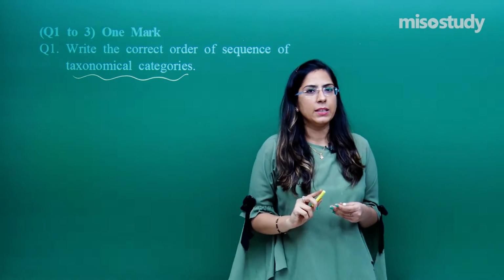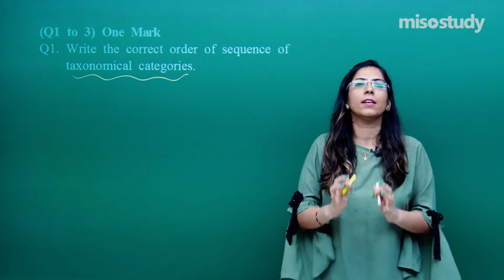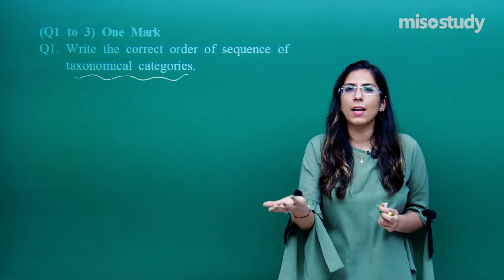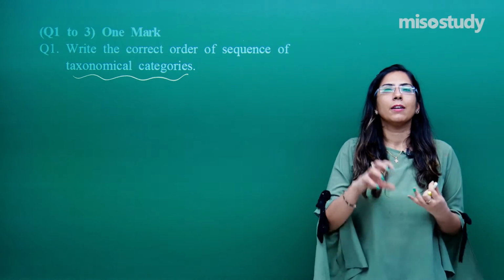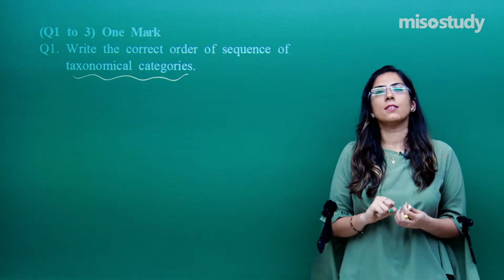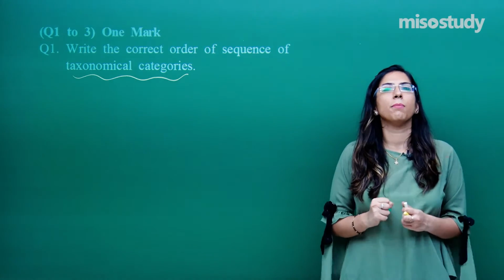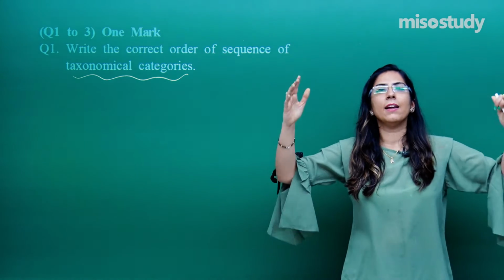Taxonomical categories means, first of all, when we see any object, any living thing, we try to classify it. The first thing is identification, later on we name them, that is called nomenclature, and after that we classify them. Classification is important. If I talk in a broader category, that is a tree-like thing.